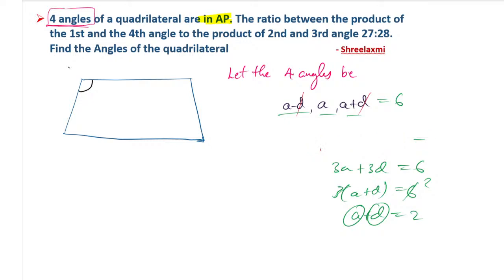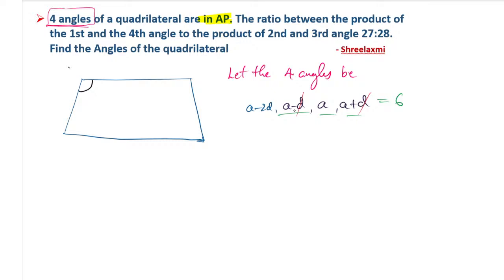So for three terms we took a minus d, a and a plus d, but now it is four terms. You may think out of the box and say we will take a minus 2d. But it is not possible either, because if you add everything, 4a will be there, and negative d and positive d get cancelled, but here a d term will remain again. We have to eliminate every d term, so it is not possible.